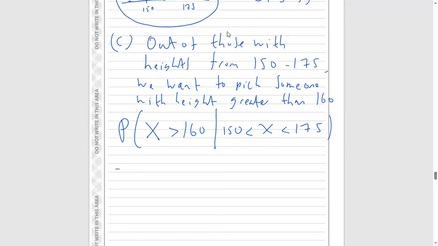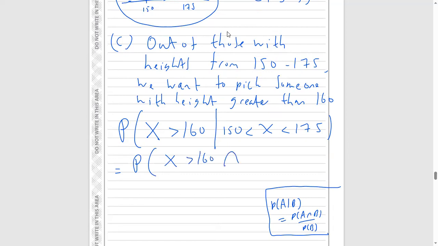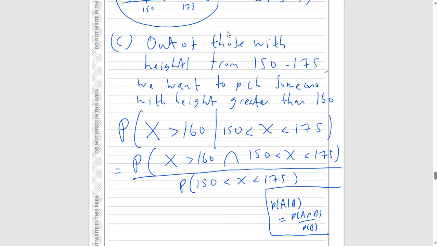So this is a conditional probability question. Using our conditional probability formula, remember our key formula, I'm going to write this down so we don't forget. The probability of A given B is equal to the probability of the intersection of A and B over the probability of B. So this is equal to the probability that you pick someone with a height bigger than 160 and their height is between 150 and 175, divided by the probability that you pick someone with a height between 150 and 175. So that's what we want to calculate.